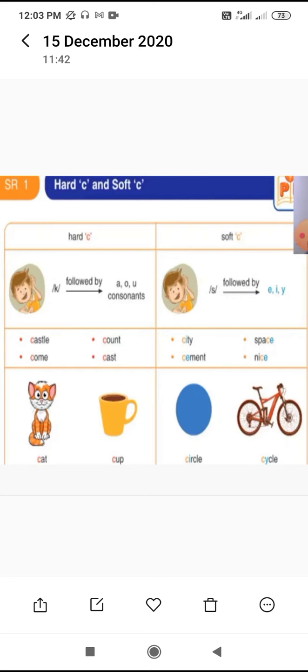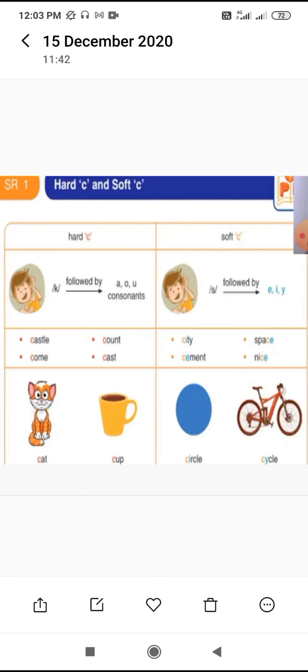So hard C is about the k sound. If our C is followed by a, o, u or a consonant, then the letter C creates the sound k. So let's read the first word, castle.